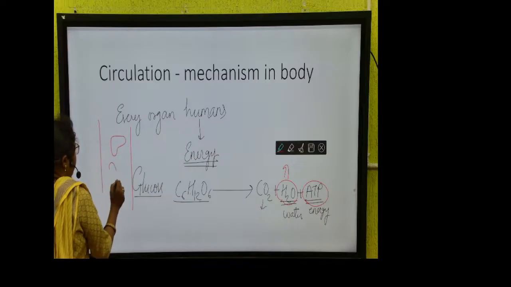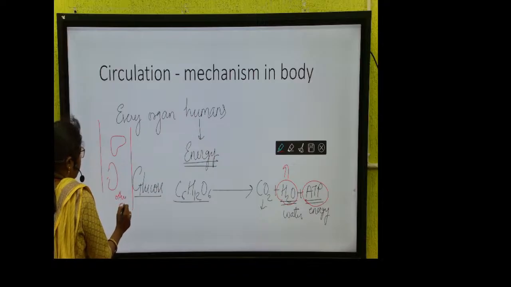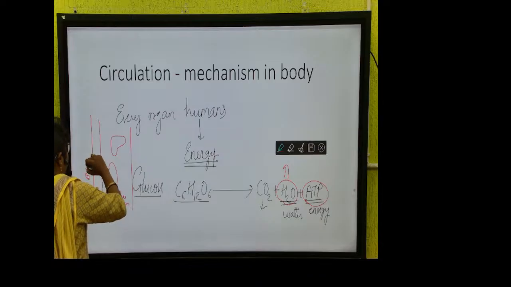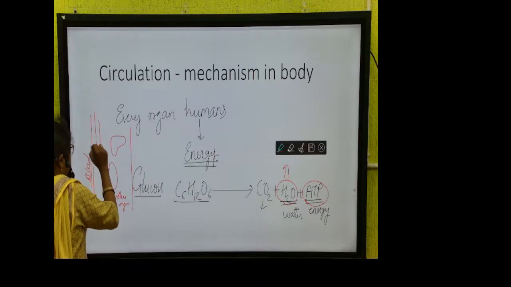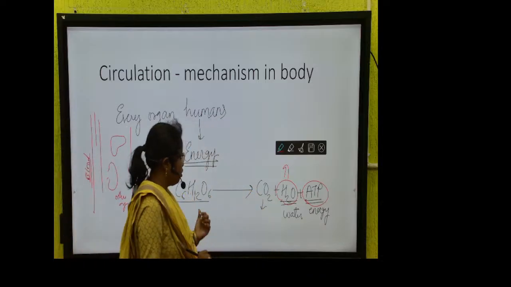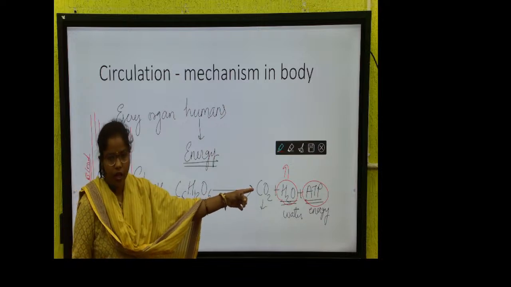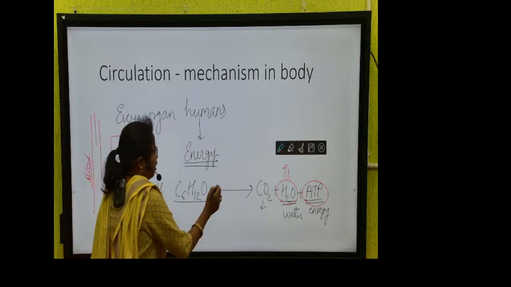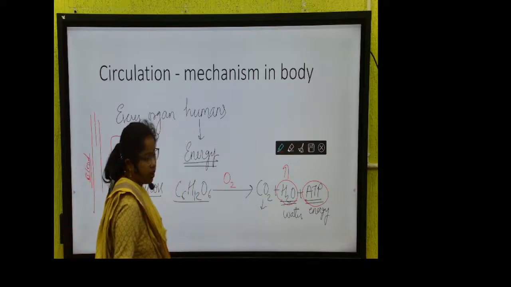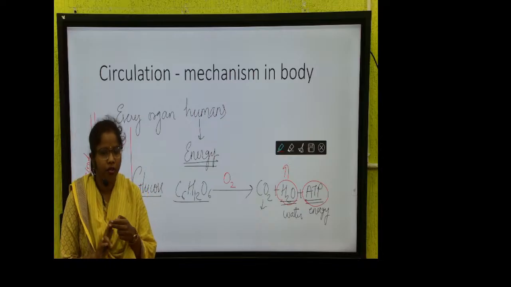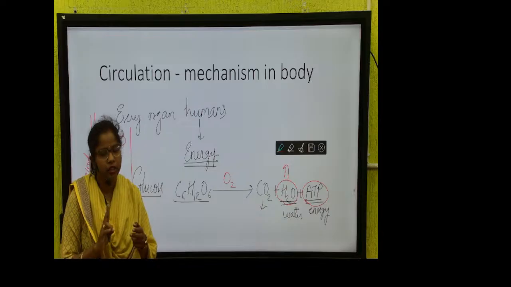liver, kidney and other organs, that means if the blood is coming from here, what will it take from this blood? Tell me one thing, you must have learned about respiration. In respiration glucose breaks down to give energy. What does it require? It requires oxygen. So every organ needs two important things: first is glucose and second is oxygen.